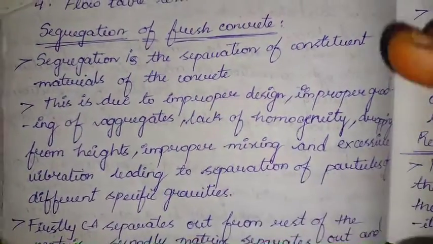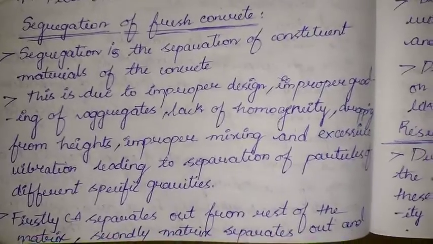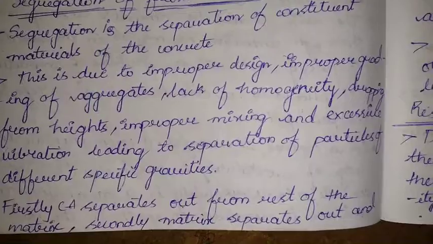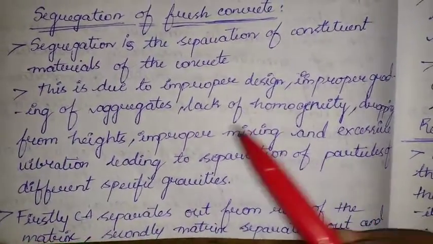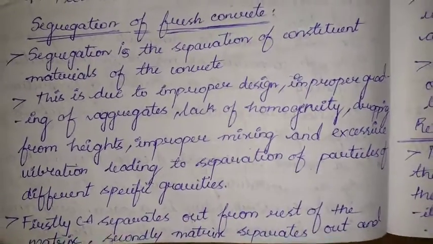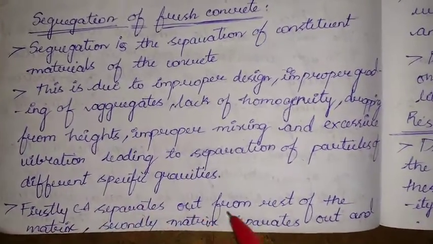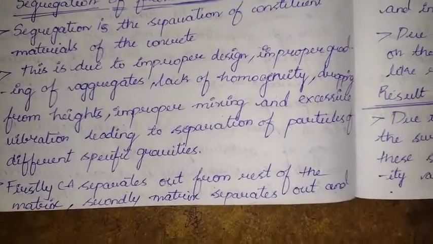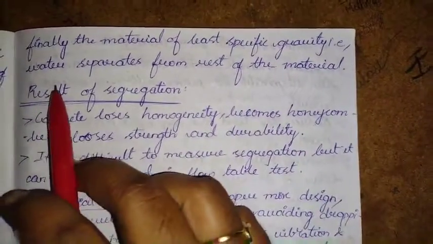Generally, this occurs because of a lack of integrity, that is, homogeneity is lacking. Whenever a material comes out of or gets separated from the remaining part, we say it is separation. Whenever mixing is not correctly done, excessive vibration is done, and concrete is dropped from heights more than the codal provisions, firstly the coarse aggregates separate out from the rest of the matrix. Secondly, the matrix separates out, and finally the material of least specific gravity, that is water, separates from the rest of the material.